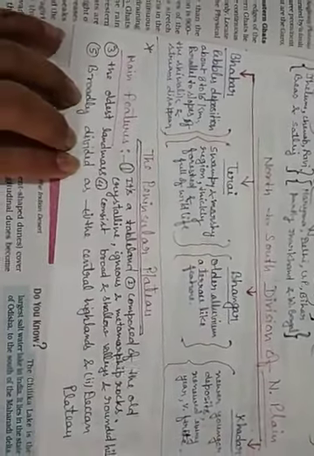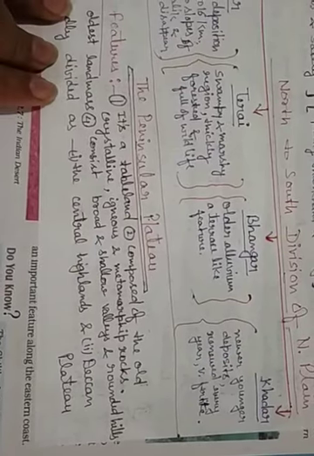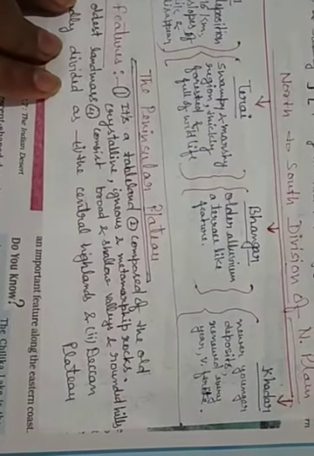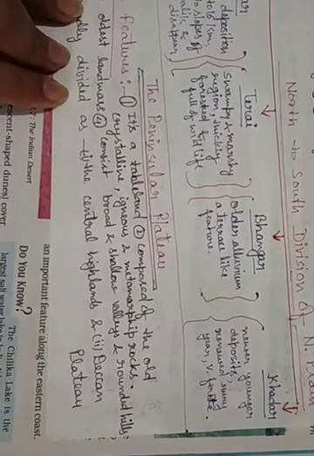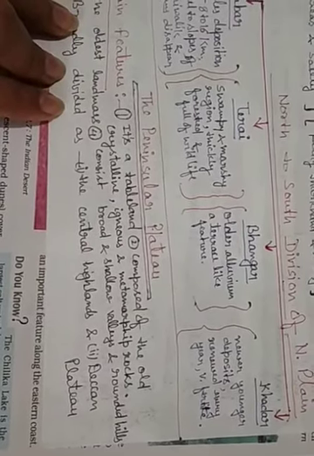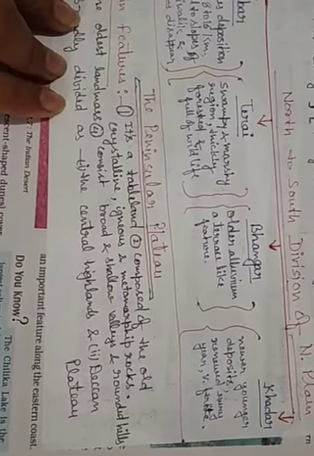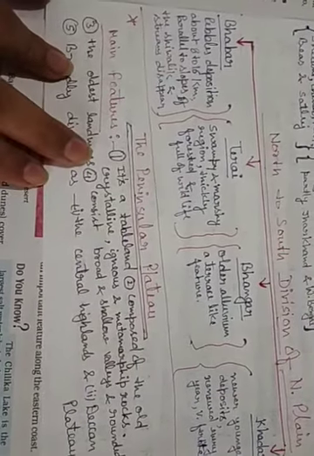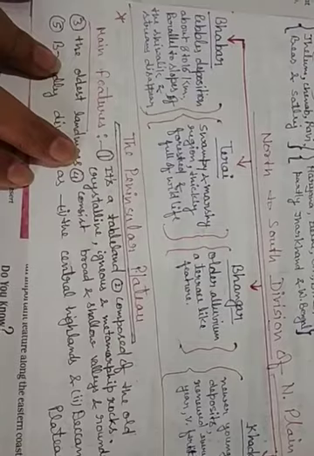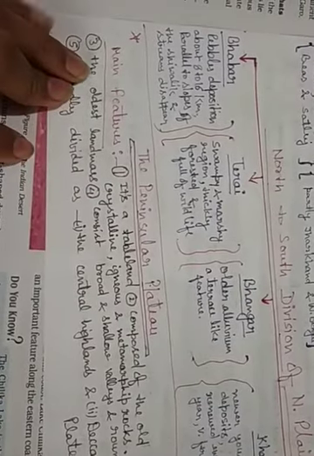Okay, so here we are talking about all the main features of this peninsular plateau. The first main feature is that it is tableland-like land. Second, it is composed of old crystalline, igneous and metamorphic rocks. It is basically formed by igneous and metamorphic rock, and mainly by igneous rock, so it is rich in minerals. Which physiographic division is rich in minerals? Plateau part. Third, it is the oldest landmass.